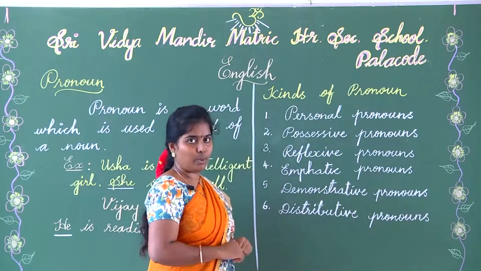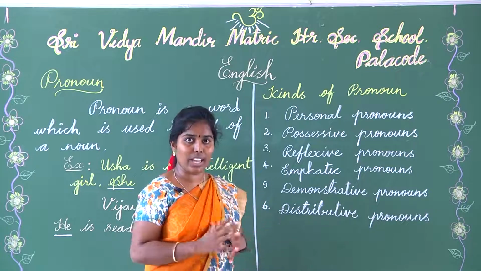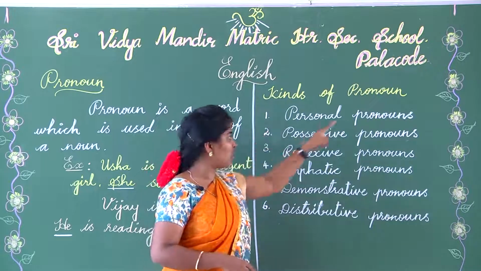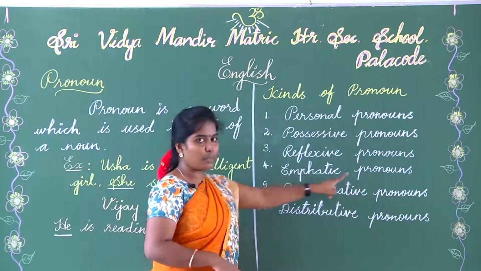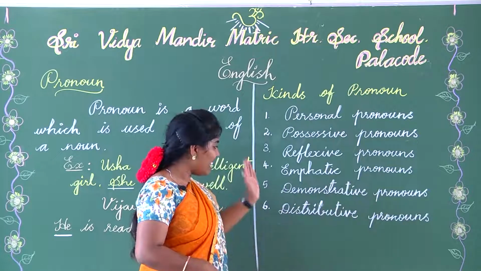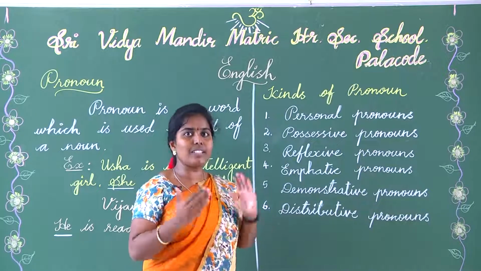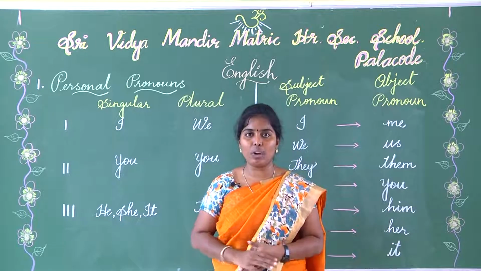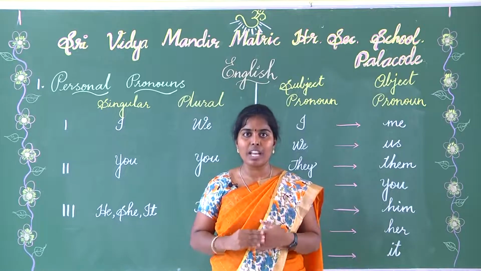Next, let's take a look at kinds of pronoun. We have 6 kinds of pronouns, which are very important in our day-to-day life to improve our English. The first is personal pronouns, then possessive pronouns, reflexive pronouns, emphatic pronouns, demonstrative pronouns and distributive pronouns. So please listen to the kinds of pronoun. Now let's see personal pronoun. A personal pronoun takes the place of a person or thing. We have 7 pronouns.